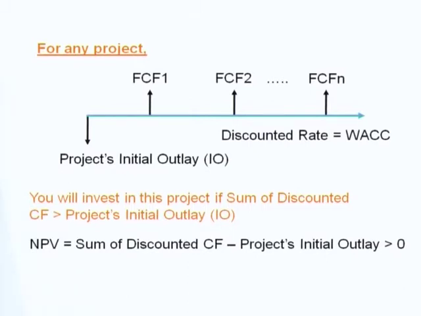Unlike the stock where you buy at market price, you invest right now at the project's initial outlay. How much you have to spend right now. And then what? You expect to receive the cash flow, right? Free cash flow from year 1 until year N, which is the end of the project life, right? So the cost of providing the initial outlay is WACC. So what we need to do is make the summation of the discounted cash flow, discounted by using WACC. That is revenue, right? So we need to take revenue and subtract the initial outlay, which is cost, right? So if NPV is more than zero, you accept the project. If NPV is lower than zero, again, reject the project.